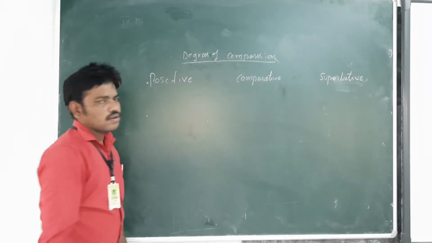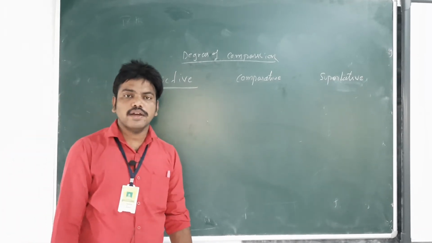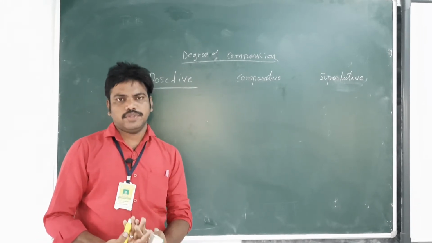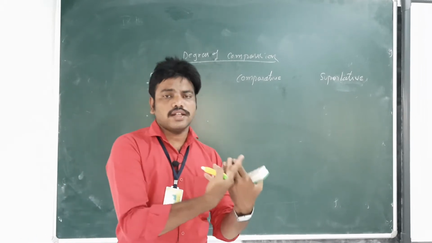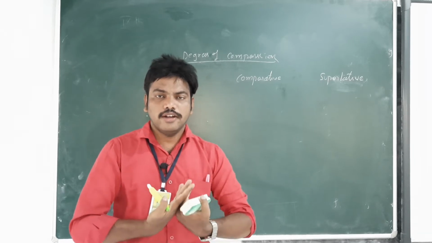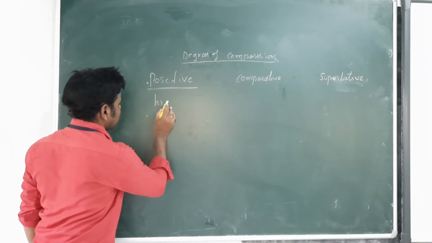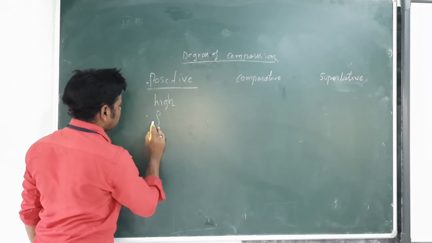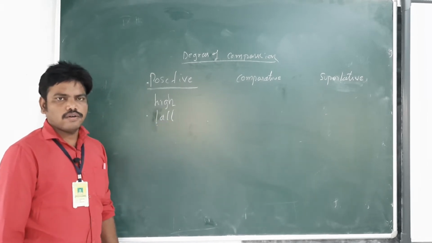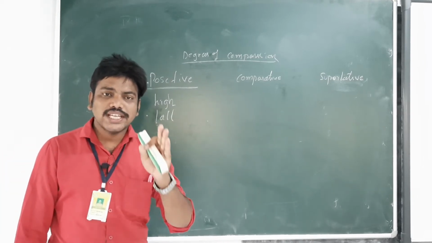When we compare with other persons or things of the same kind or different, it is called positive. I am writing some of the positive words, the adjectives we use in positive.